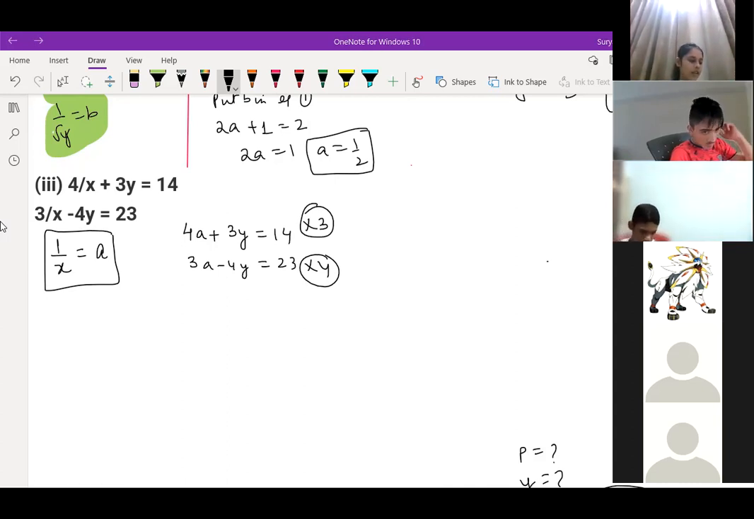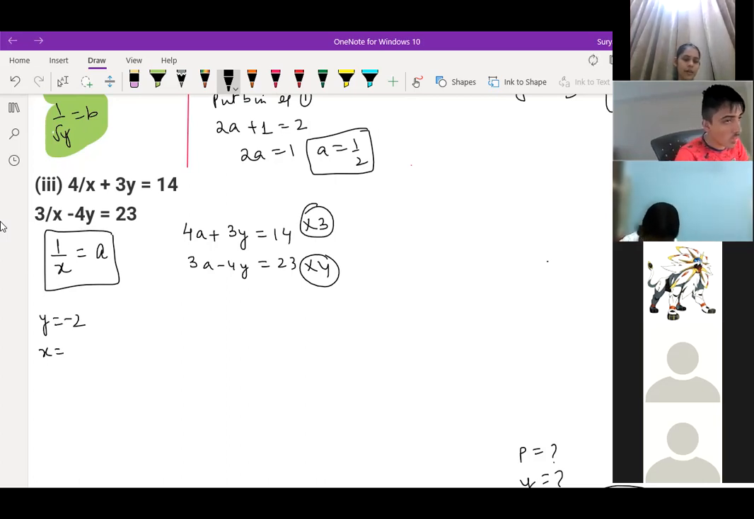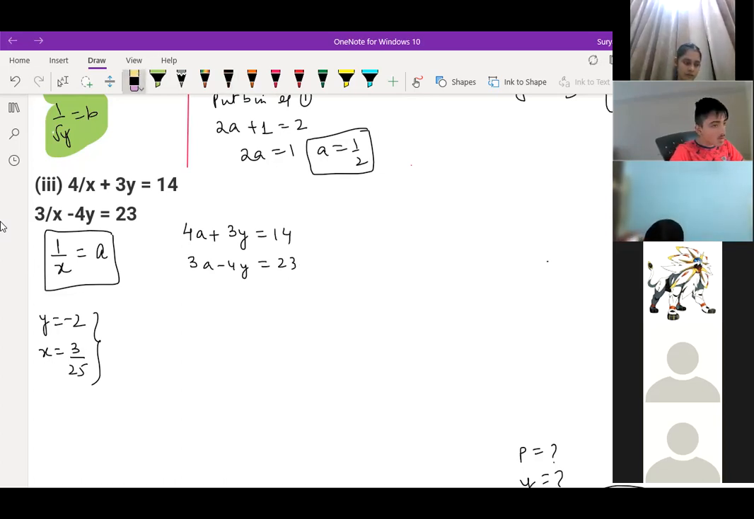Others? Sir, I got y as -2 and x as 3 by 25. Samad, same answer? Sir, I got y equals -2 and x equals 1 by 5. Drishti, which method did you apply, elimination or substitution? Substitution. Okay, I'll do it by your method. Is the first equation, second equation the same, or any changes? Yes, sir, it's the same.